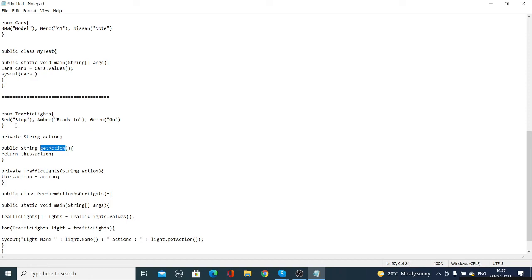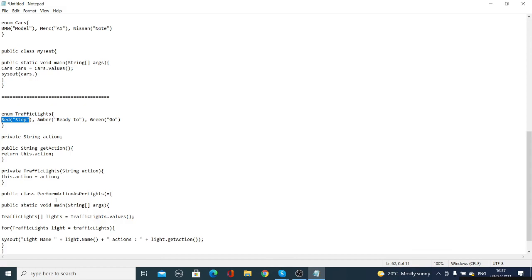And what is defined? If you put red, what will it do? The name of the light is red. Then what will it print? Red action, stop. If you copy and paste this whole code in Eclipse and execute it, it will say red, action, stop, as per the way you give it.